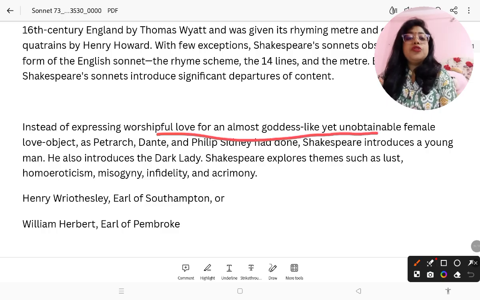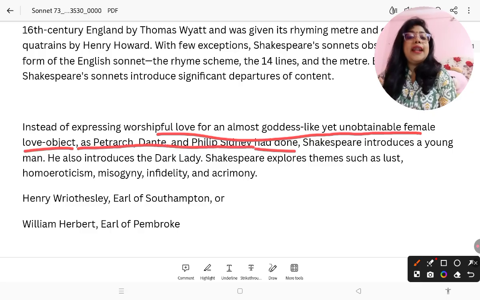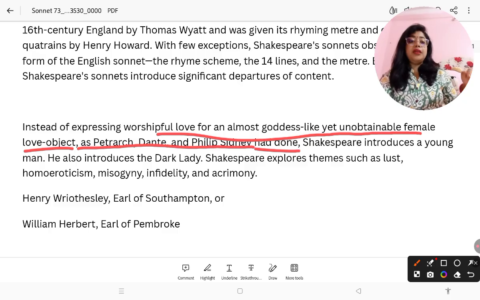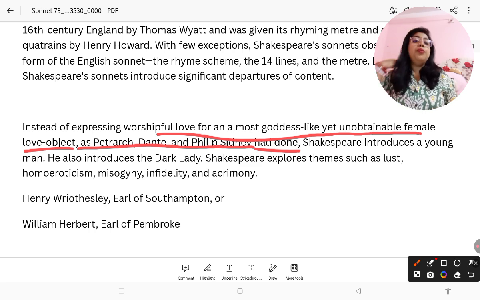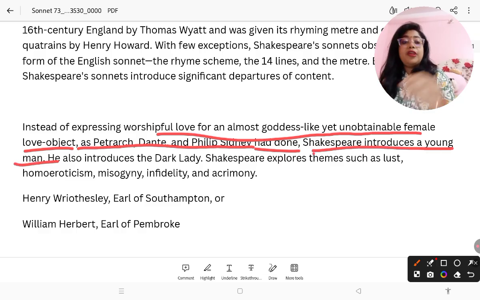Instead of expressing love for an almost goddess-like yet unobtainable female love object, as Petrarch, Dante, and Philip Sidney had done. Previously, everyone used to write sonnets to praise their beloved, whom they praised like a goddess-like female character. So all are females.